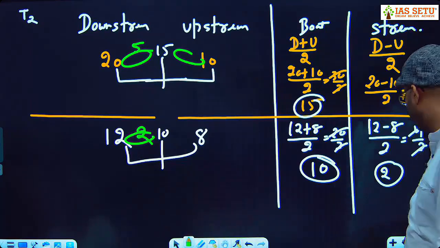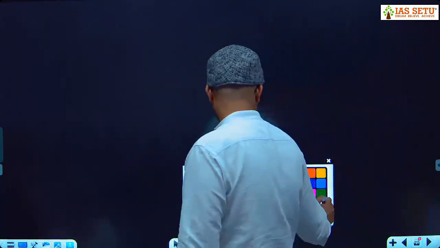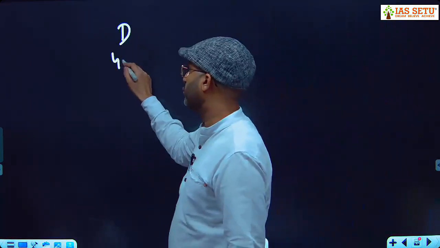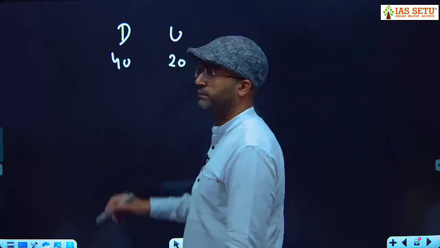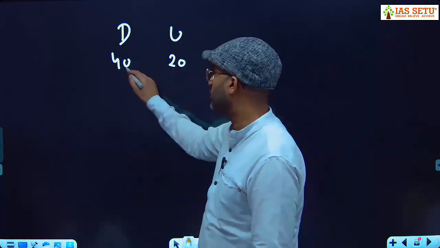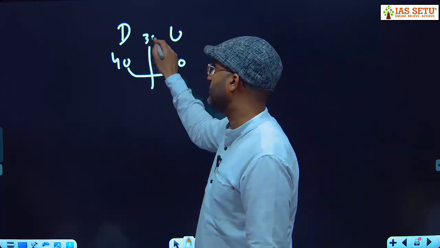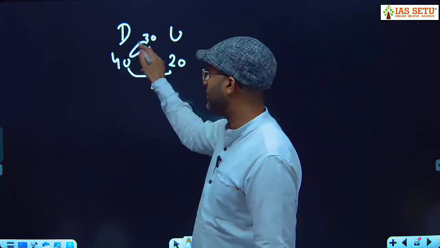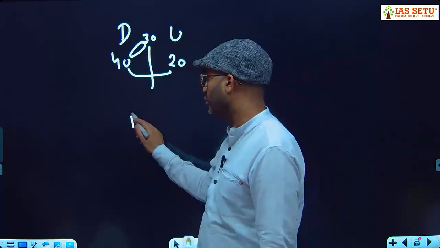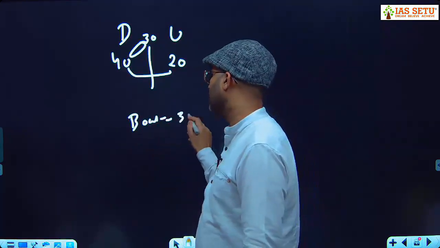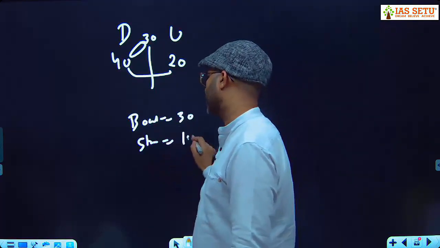Let me try a question. Here the examiner mentions downstream 40, upstream 20. Speed of the boat is asked. What is the mid value? 30. And what is the gap here? 10. तो बोट की स्पीड तो हो जाएगी 30, स्ट्रीम हो जाएगी 10.